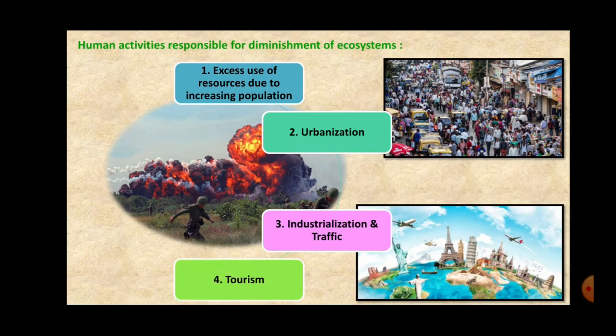The next is tourism, which is growing at a very fast rate. Now people visit places to enjoy the scenic beauty, to watch nature, and of course for entertainment. We also visit the sacred places and the monuments.